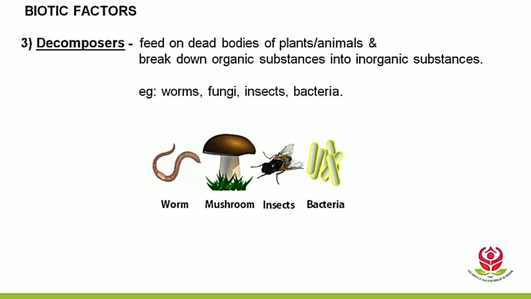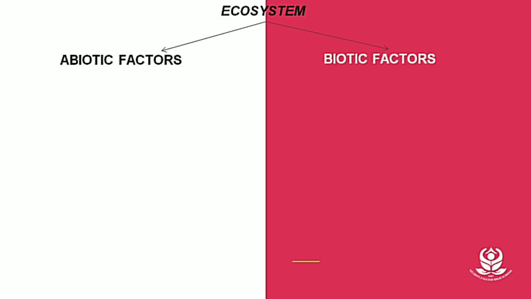Okay, so biotic factors, we have producers, consumers, and decomposers. Consumers are of three types: primary, secondary, tertiary. So let us see the tree diagram for the same. So an ecosystem consists of abiotic and biotic factors. Abiotic factors are of two types.